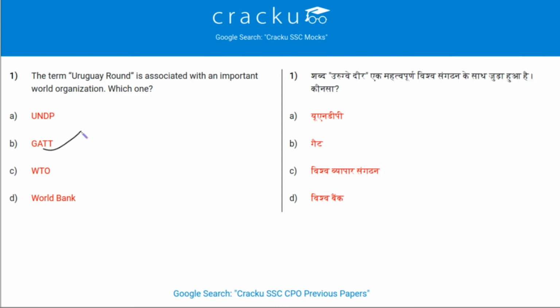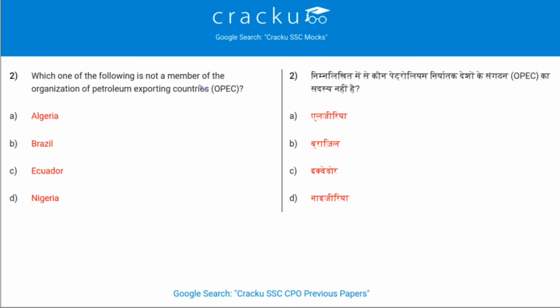Option B. Which one of the following is not a member of the Organization of Petroleum Exporting Countries, that is OPEC? The members of OPEC include the Islamic Republic of Iran, Iraq, Kuwait, Saudi Arabia and Venezuela. So, the one which is not a member is Brazil.